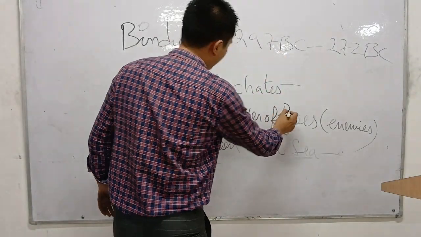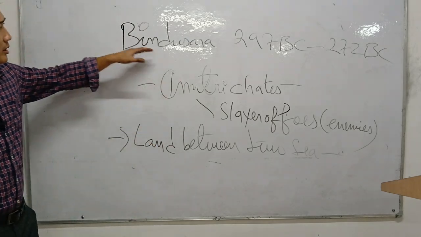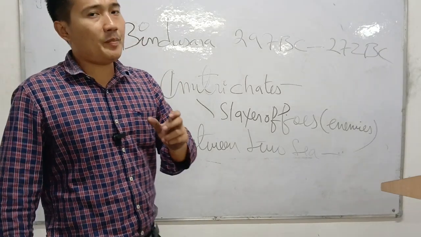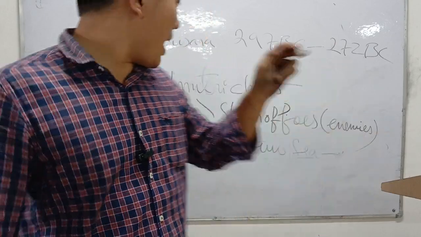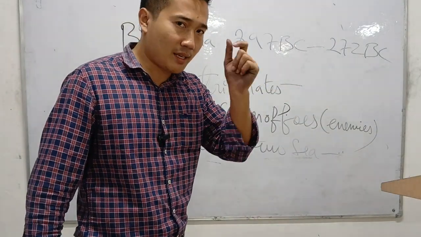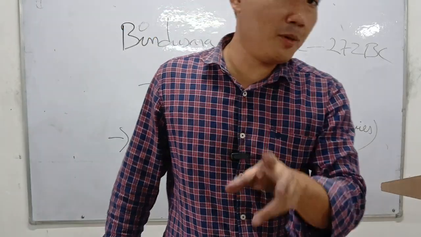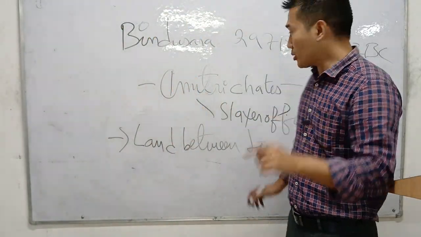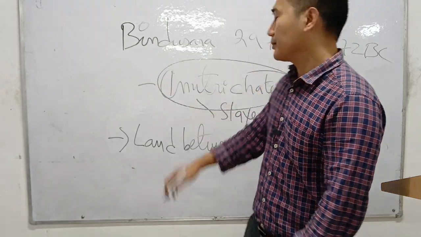This is too important. King Bindusara is the king who captured the land between the two seas, that is Arabian Sea and Bay of Bengal. Bindusara is the king of India who captured the land between the two seas, that is Arabian Sea and Bay of Bengal. And he was also known as Amitraghata.